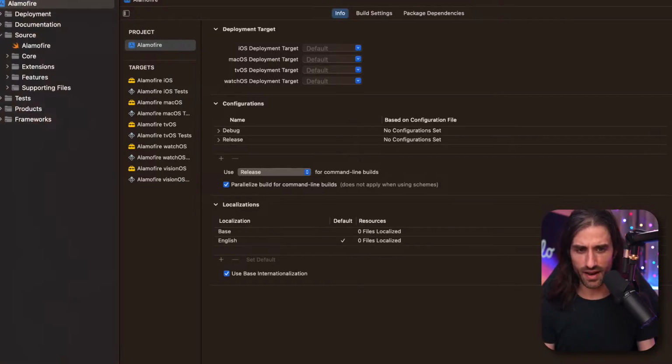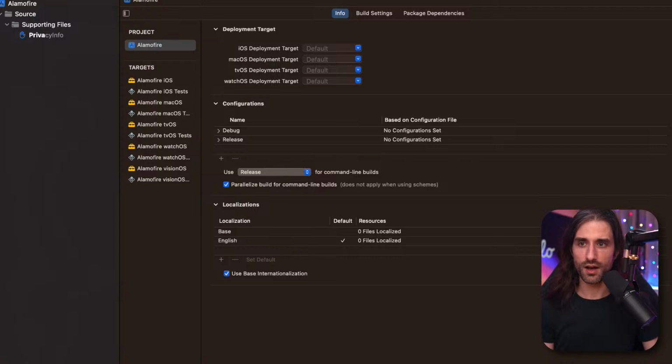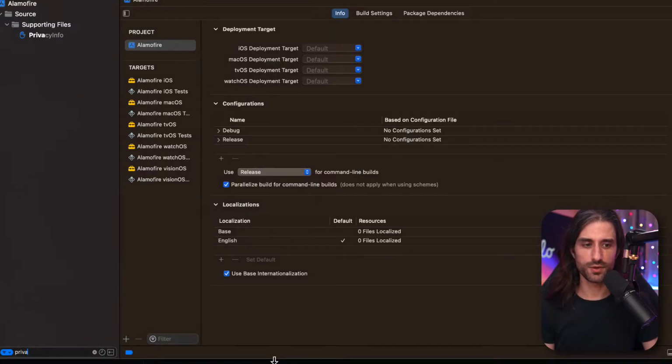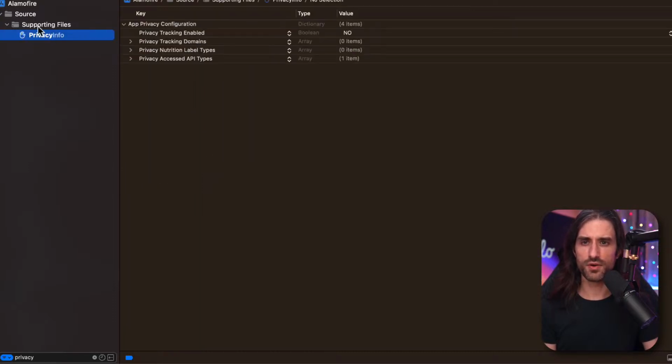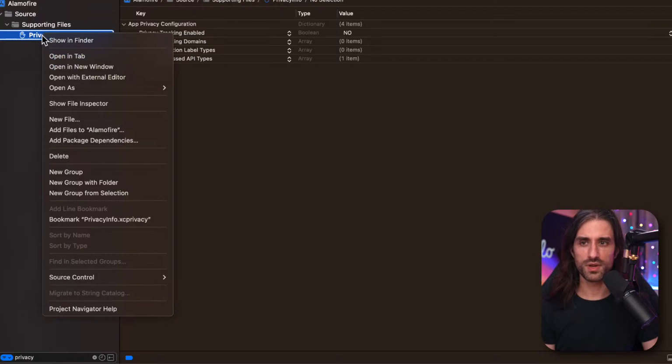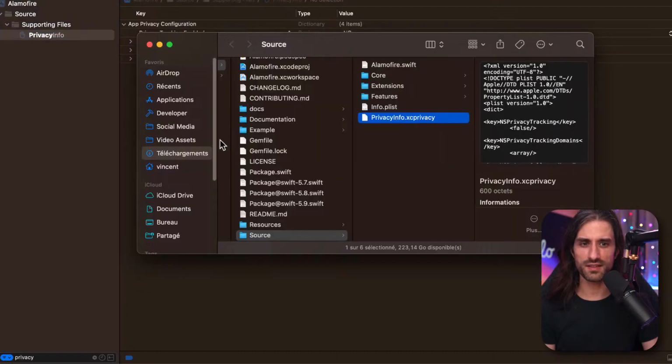So let's see if I. Oh, this is interesting. So just making sure that you can see it. I'm searching for privacy, and you can see there is the privacy info here. Interesting that it's showing in supporting files, and when I do show in Finder, it does show the privacy report.